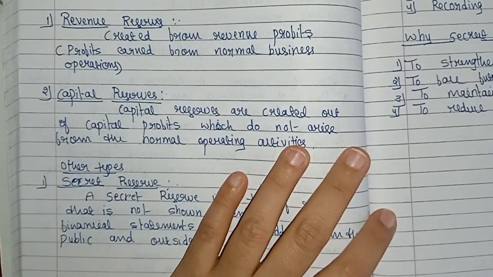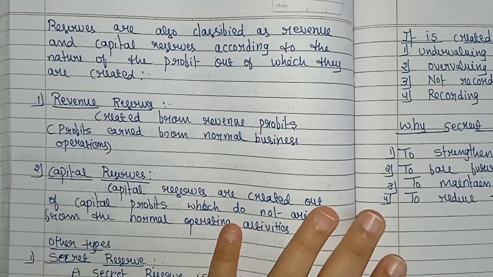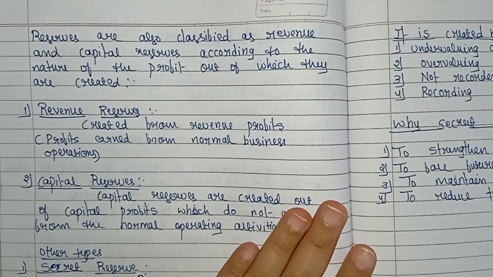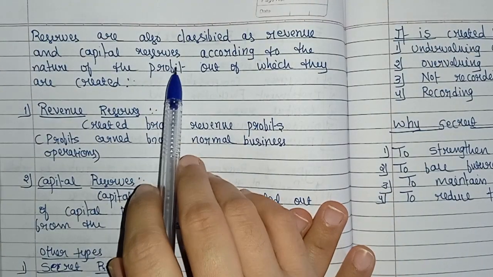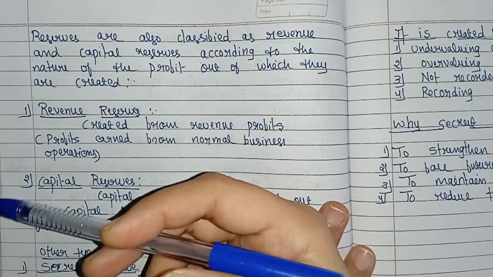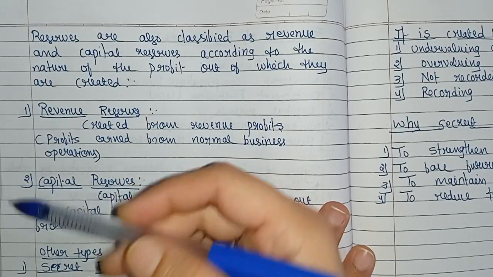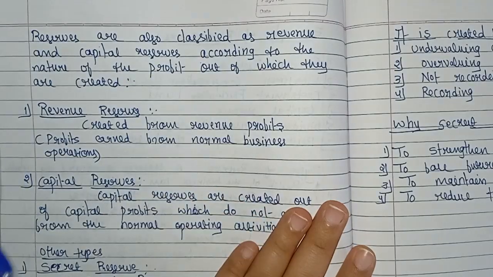Reserves are also classified as revenue and capital reserves according to the nature of the profit out of which they are created. General reserve and specific reserve are based on retention of profit. Here capital and revenue reserves are based on the nature of profit.